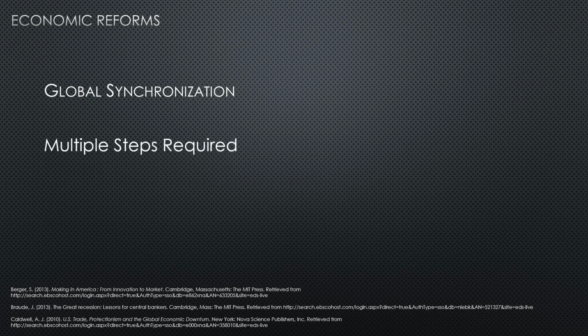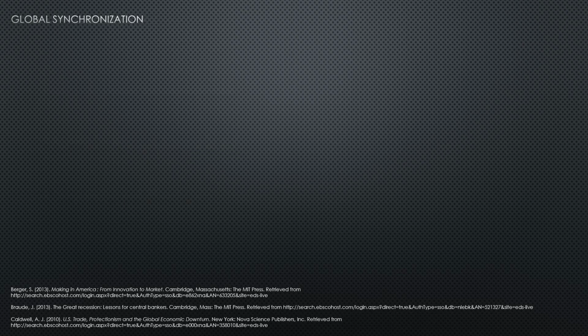Economic reforms required three key components: the understanding that this was a global issue and that was experienced throughout the world, that there were multiple steps required to correct the recession, and that there were conditional factors that affected how the recession was handled. Global synchronization means that many countries felt the effects. While the United States may have been the first domino to fall, by falling they created a domino effect that would severely impact the economies of many countries.